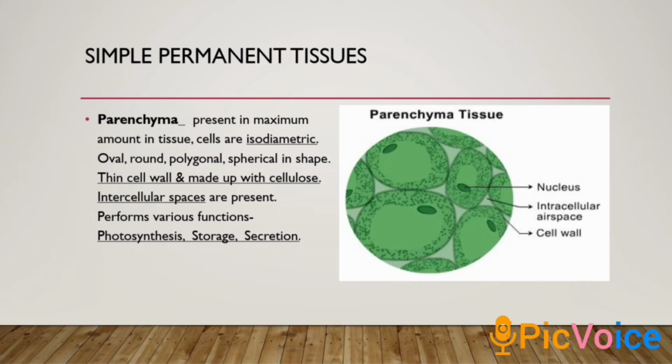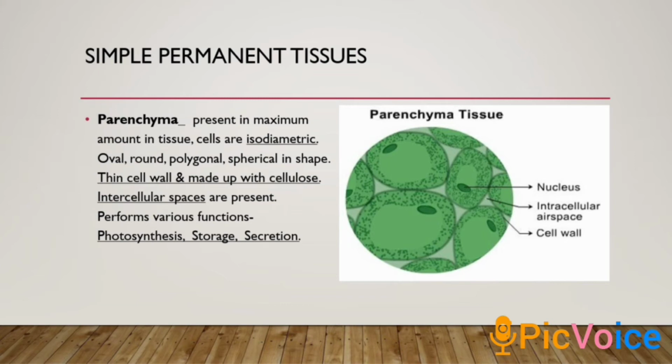Then what about the cell wall? The cell wall is thin and made up of just cellulose. Also, we can see some spaces between the cells. Those are known as intercellular spaces.